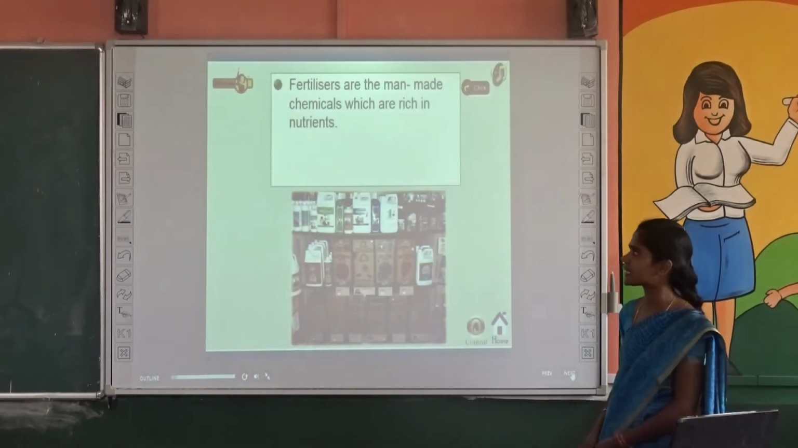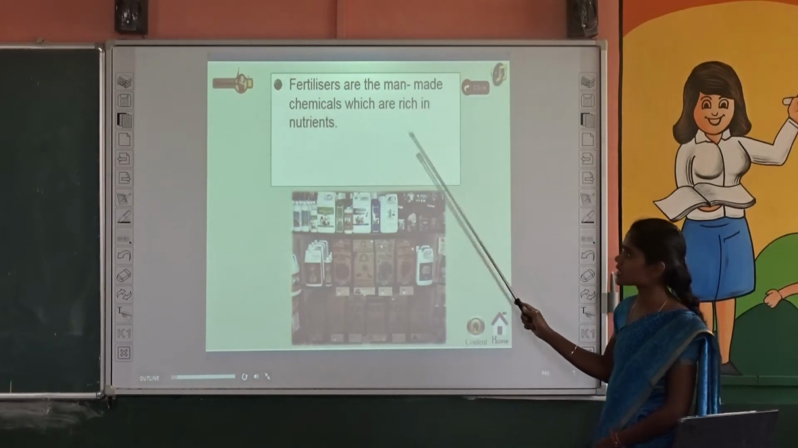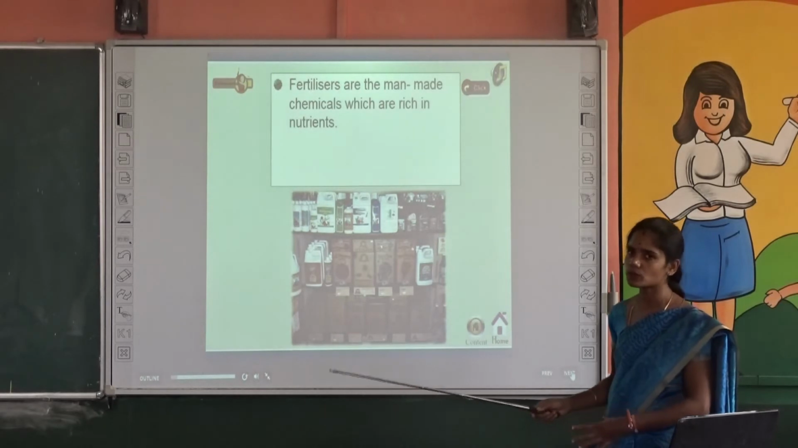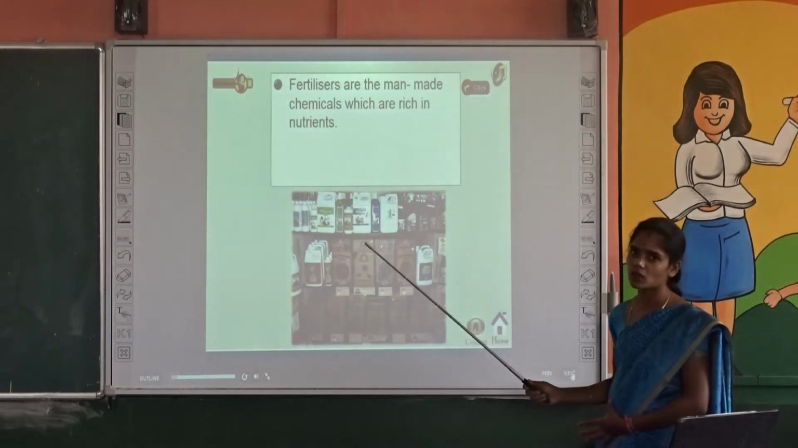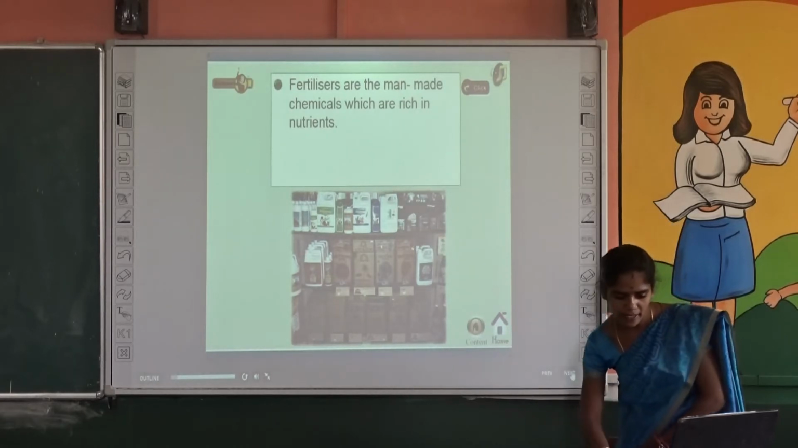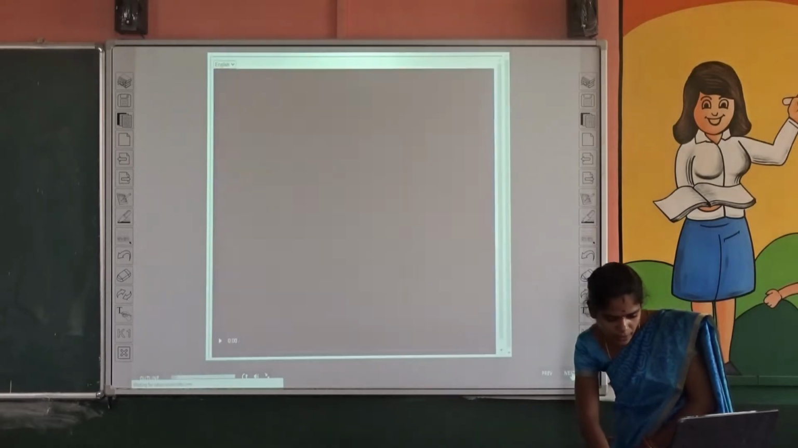What is called fertilizers? Fertilizers are the man-made chemicals which are rich in nutrients. So it can help to the growth of the crop. Okay. So fertilizers are the man-made chemicals which are rich in nutrients. They help us for the better growth of the crop. And the next one,